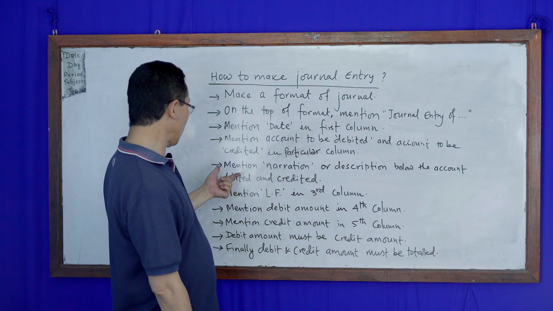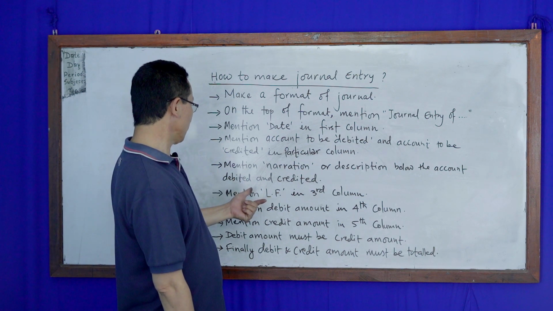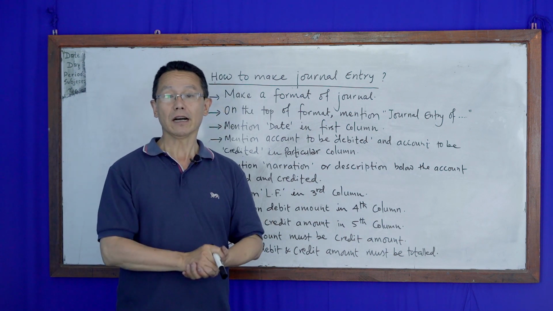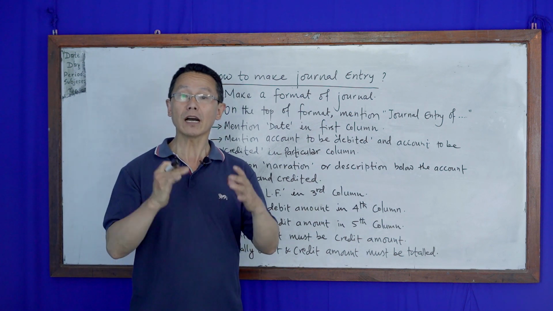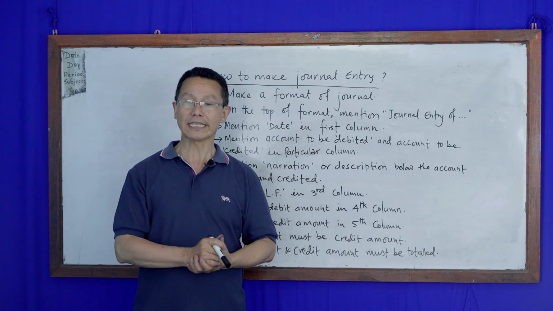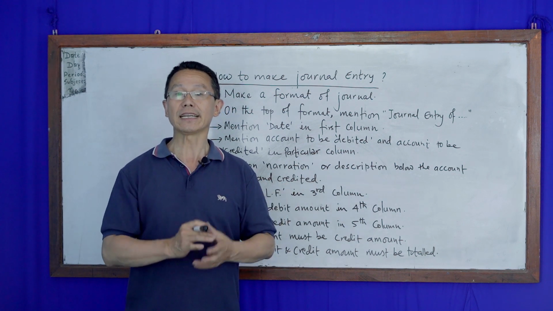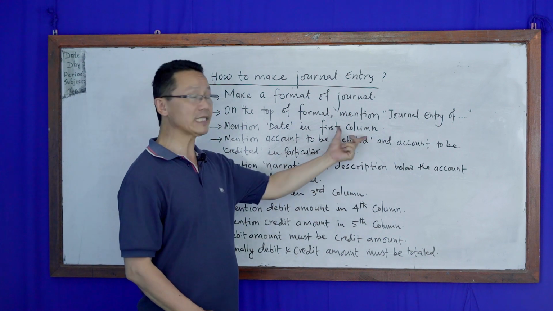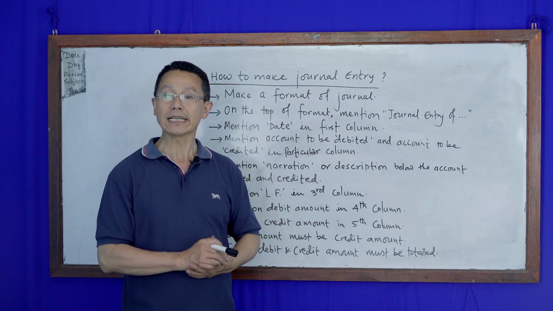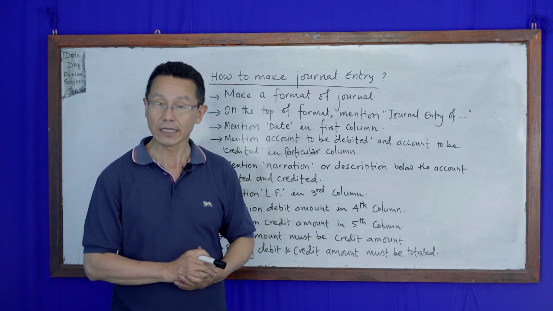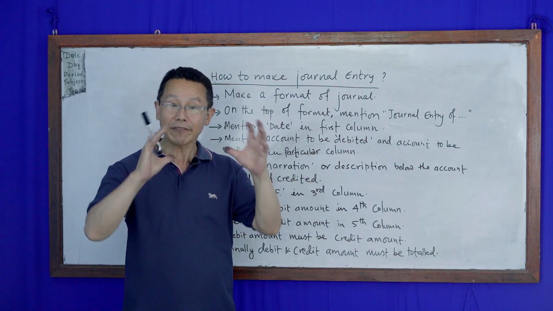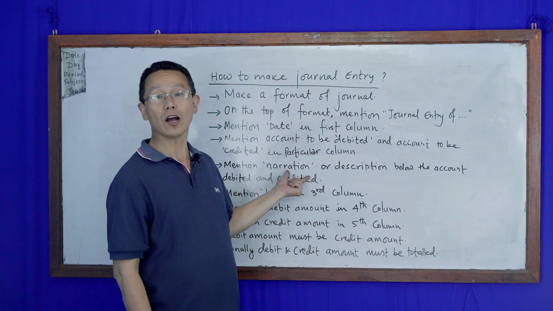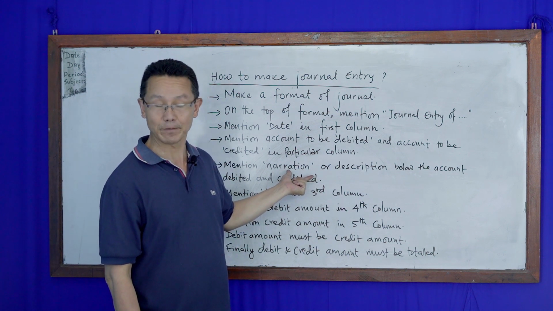Okay, now the next step. Below the account to be debited and account to be credited, we have to mention their narration. Narration is the description. Only the account to be debited and account to be credited cannot clarify the transaction. Therefore, to clarify the transaction, we have to mention the narration or description of the transaction.